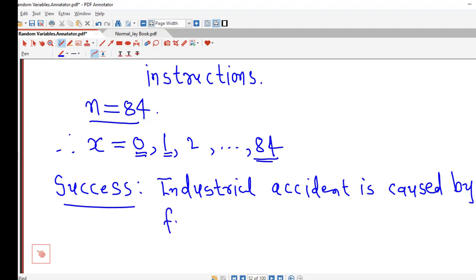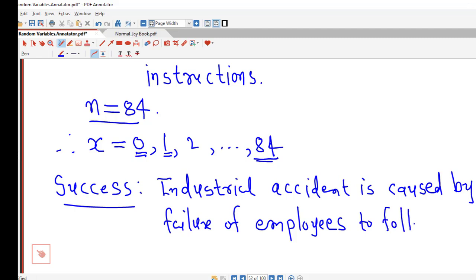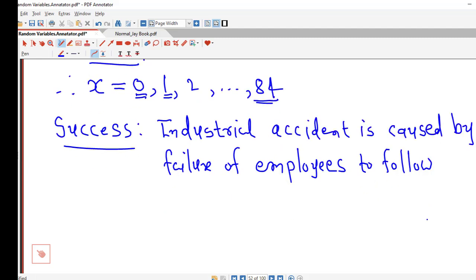Now suppose we define success as the event that an industrial accident is caused by failure of employees to follow instructions. That means an industrial accident occurs due to failure of employees to follow instructions.